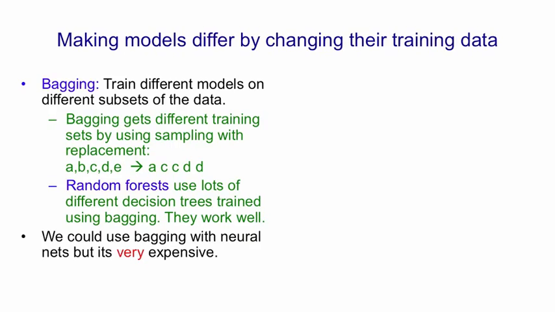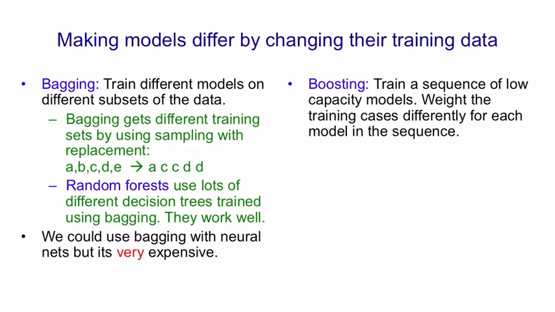We could use bagging with neural nets, but it's very expensive. If you wanted to train, say, 20 different neural nets this way, you'd have to get your 20 different training sets, and then it would take 20 times as long as training one net. That doesn't matter with decision trees because they're so fast to train. Also, at test time, you'd have to run these 20 different nets. Again, with decision trees, that doesn't matter because they're so fast to use at test time.